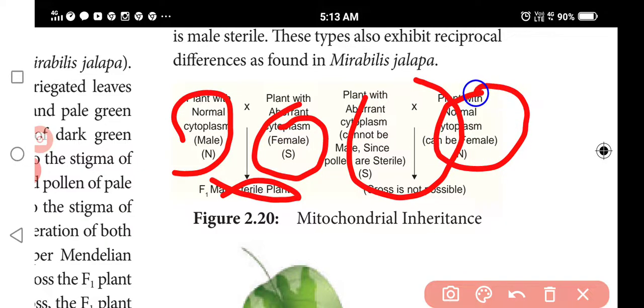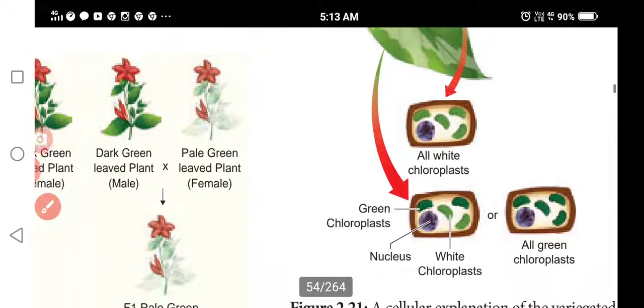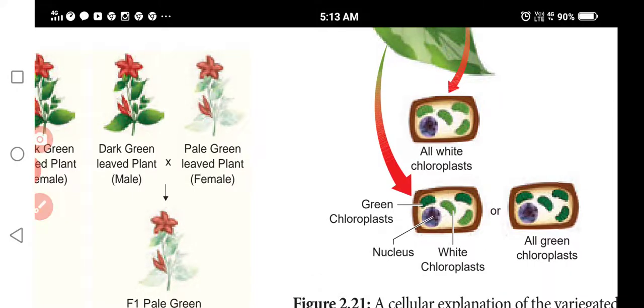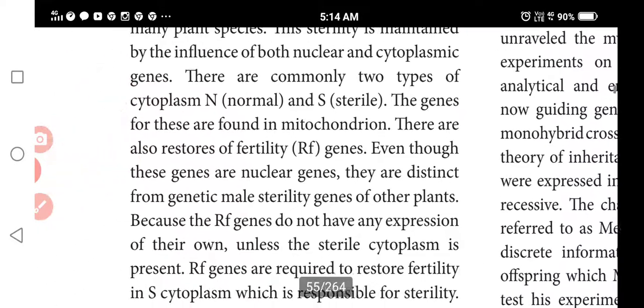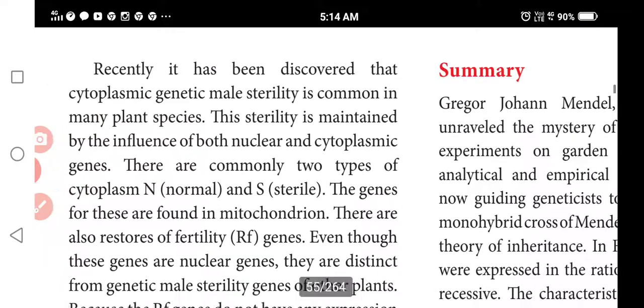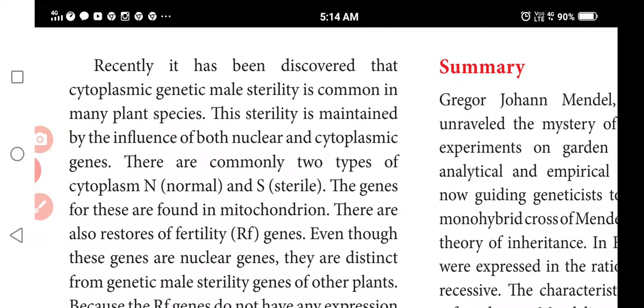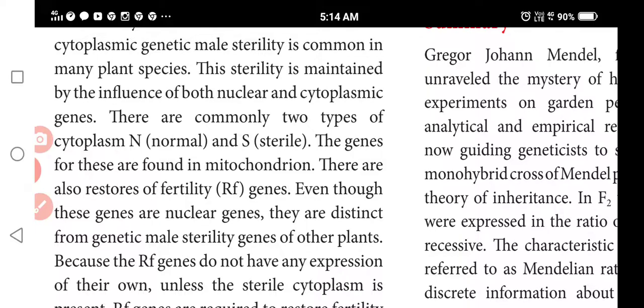But the female has this cytoplasm. So this is the mitochondrial inheritance. Why is it mitochondrial inheritance? The cytoplasmic sterility was discovered recently. This sterility is maintained by the influence of both nuclear as well as cytoplasmic genes.